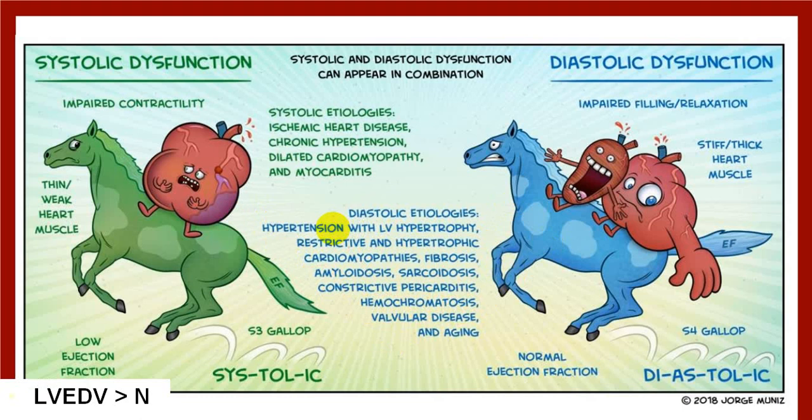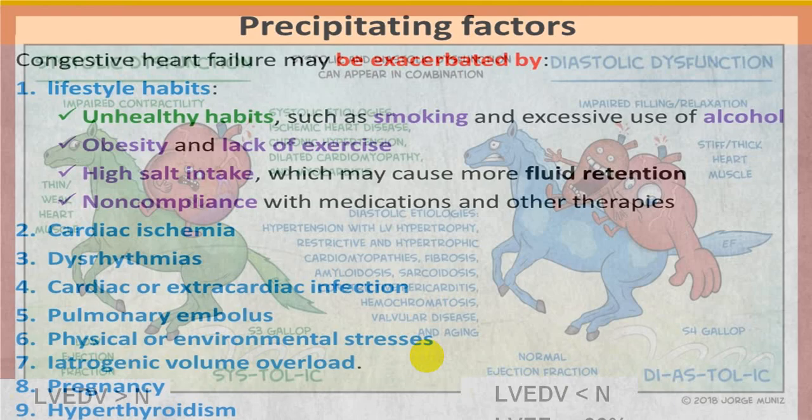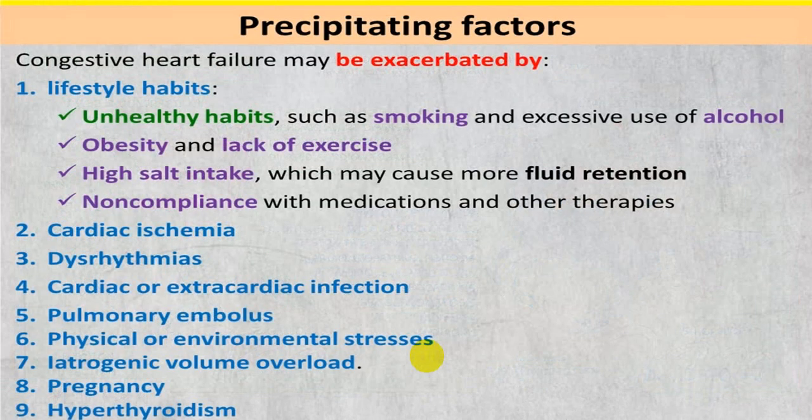And we already told you in systolic, the left ventricular end diastolic volume is more than normal, but ejection fraction is less than 40. While in case of diastolic, end diastolic volume is markedly reduced and ejection fraction is preserved, means less than 60 but more than or equal to 50. So that we call as a diastolic dysfunction or diastolic failure. Either we use systolic dysfunction and systolic failure, or we call diastolic dysfunction and diastolic failure. And both can be combined together sometimes.